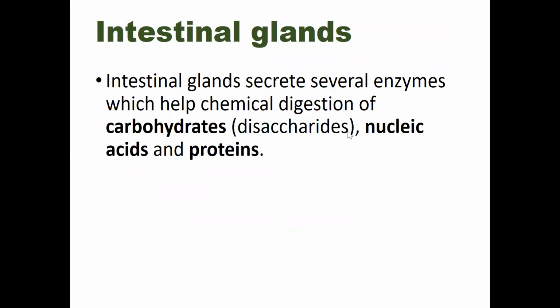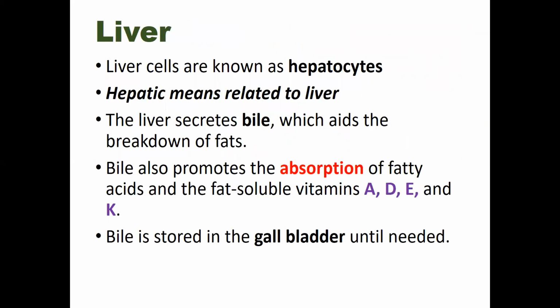Now, intestinal glands secrete several enzymes which help in chemical digestion of carbohydrates, nucleic acids, proteins, and fats. The inner lining of the intestinal wall is full of these intestinal glands. Next, the liver, the largest gland within the body.